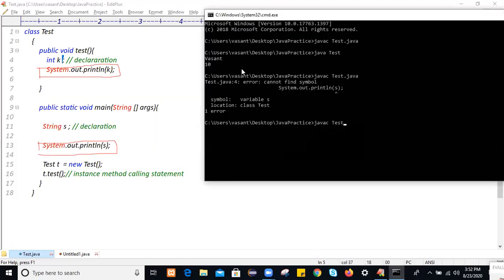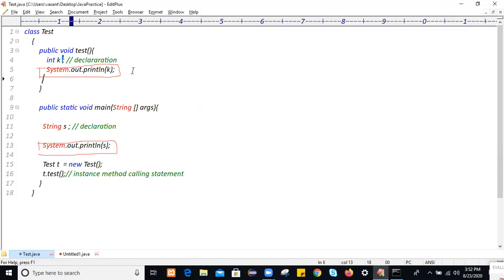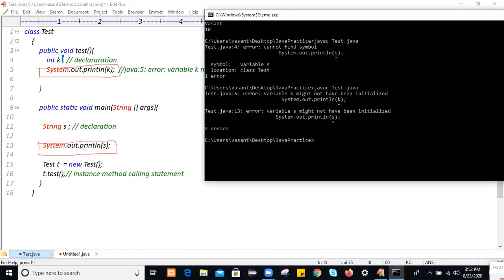So javac test.java. During usage time, you will get the error. When you try to access it at line number 5, the error says variable k might not have been initialized. So when you try to access this variable during usage, you are getting the error. Similarly, here also you will get an error at line number 13.